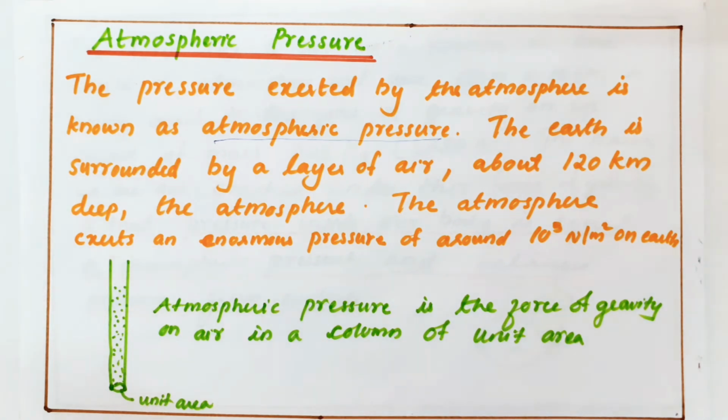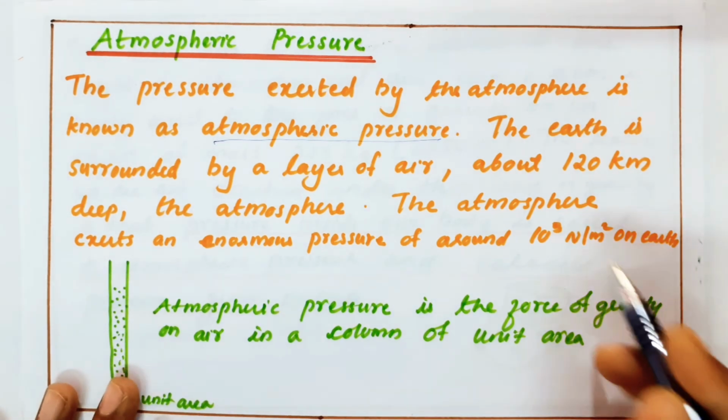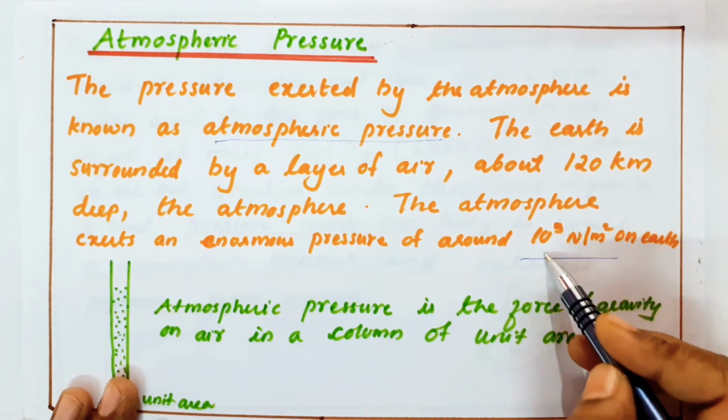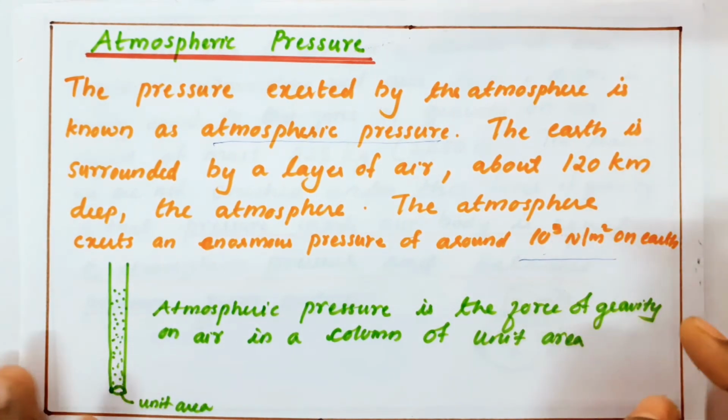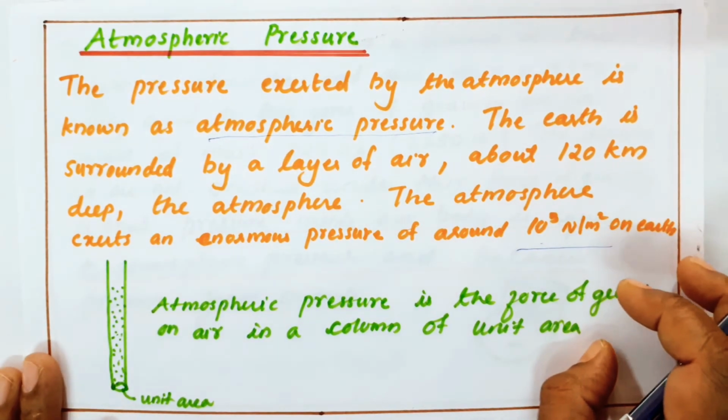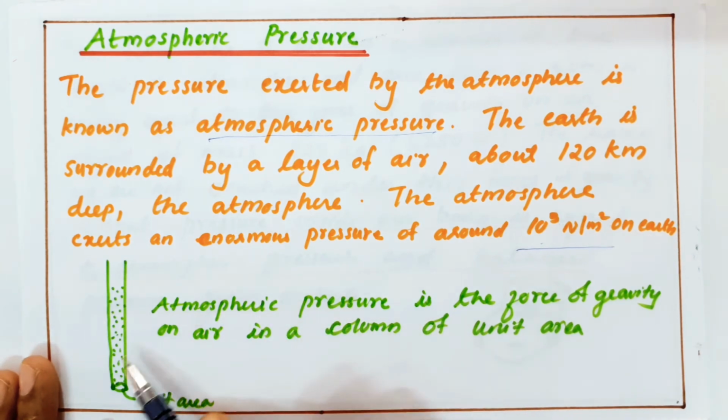That is called atmosphere. So when we are sitting here, the atmosphere is surrounding us. This atmosphere will exert a pressure, and that pressure is enormously high. Its value is 10 to the power of 5 Newton per meter square. Such a big value. So the atmosphere is exerting a pressure on us. For example, here is a tube containing water, and this is the area.